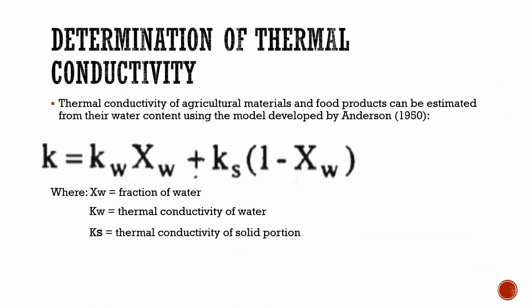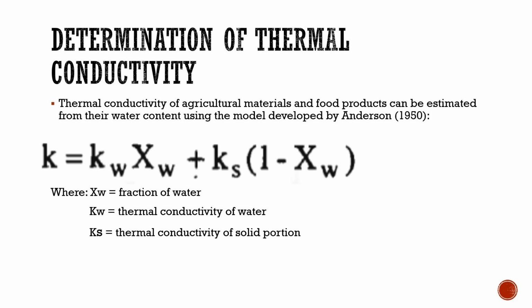So, determination of thermal conductivity. Thermal conductivity of agricultural materials and food products can be estimated from their water content using the model developed by Anderson, 1950.